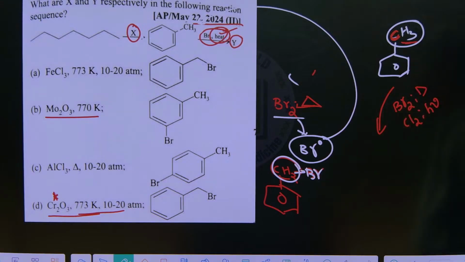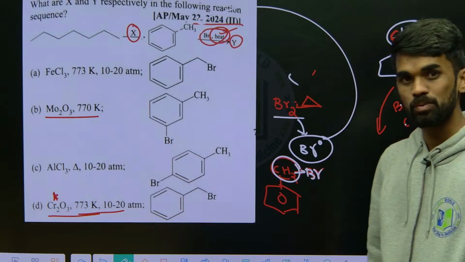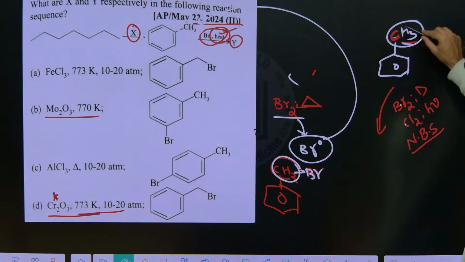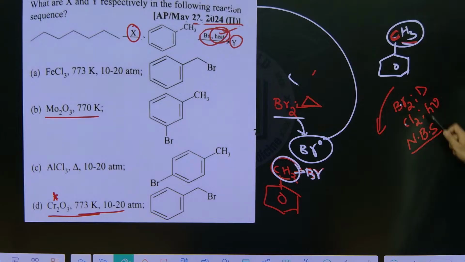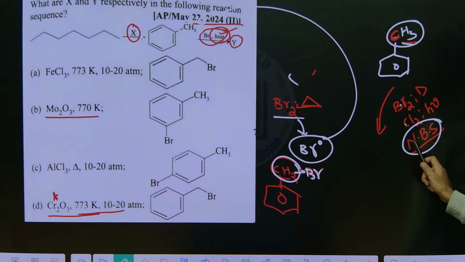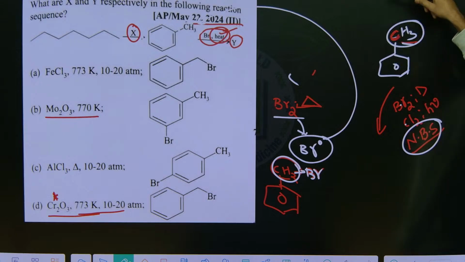Like this they mention, so what to do? Just replace this hydrogen with the halogen atom given here, or they may give NBS. What do we mean by NBS? N-bromosuccinimide. It is an allylic and benzylic brominating agent. So wherever we have benzylic hydrogens, replace with bromine if they give NBS or NCS. So NBS means you need to do bromination, NCS means you need to do chlorination, that's it.